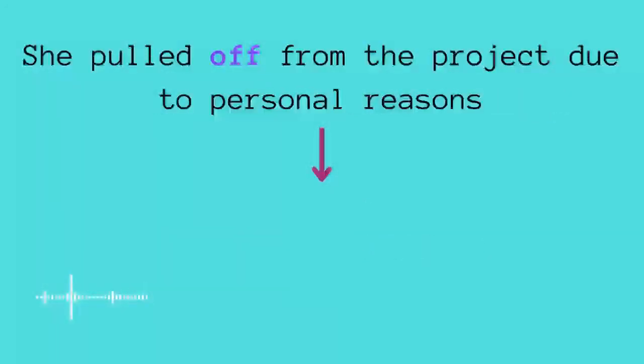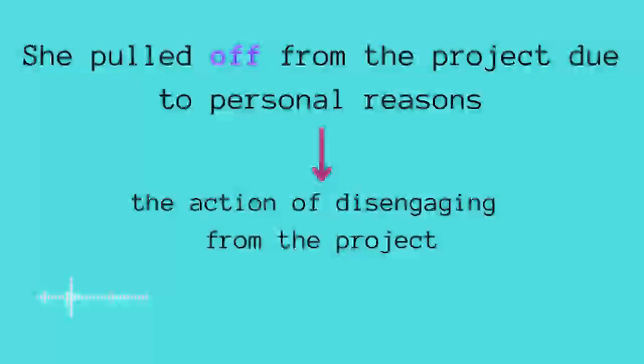She pulled off from the project. Why? Due to personal reasons. Pulled off means she is no longer part of the project. Why? Due to personal reasons. That means the reasons are personal. So, pulled off.